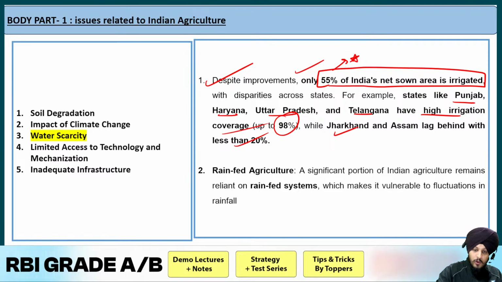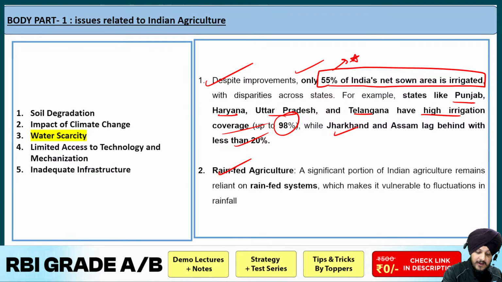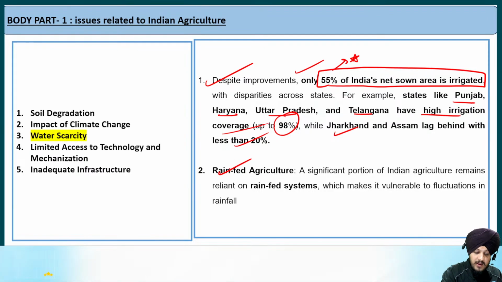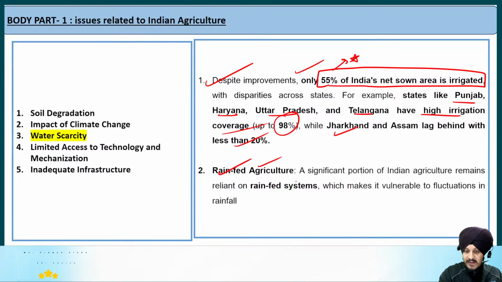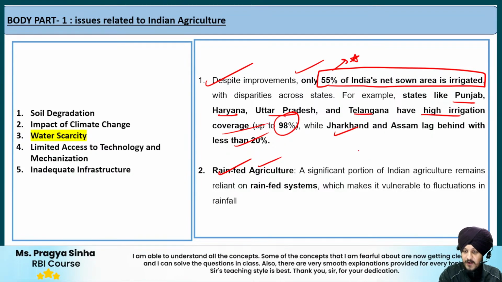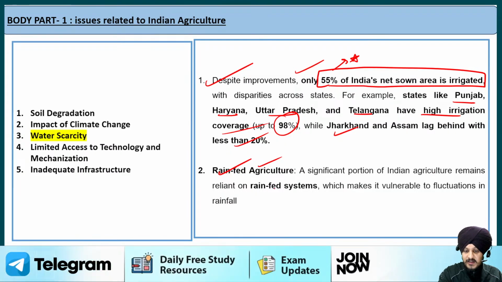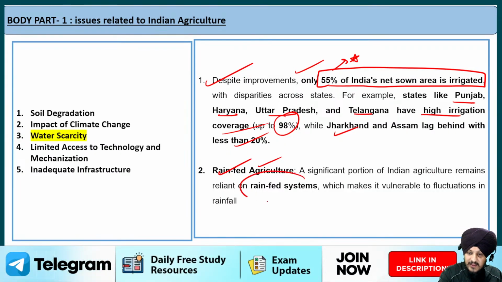Then it also talks about rain-fed agriculture. Rain-fed agriculture is a type of farming that depends on natural rainfall for irrigation rather than using controlled irrigation systems. So it says that a significant portion of Indian agriculture remains reliant on the rain-fed system only.